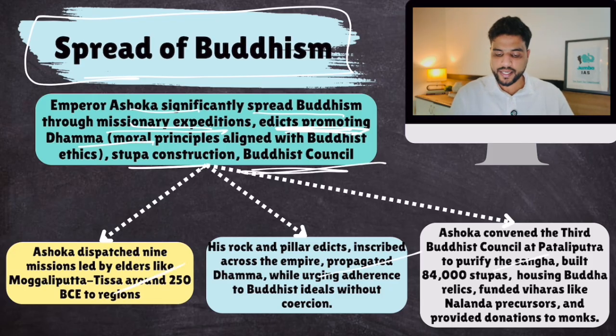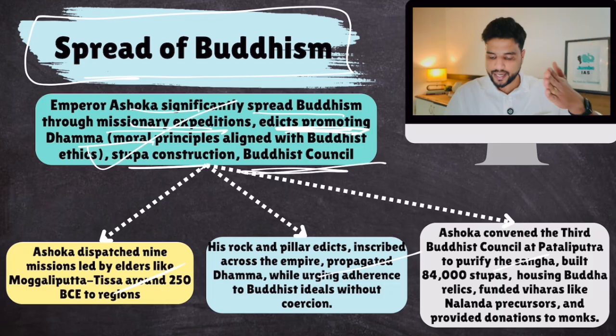Now, details about where he sent his emissaries, to which places. In fact, he sent his son and daughter to Sri Lanka. That's why Sri Lanka is Buddhist. Mahinda and Sanghamitra. And many people were sent to different countries. So he sent missions to different countries. Details about those missions are given in your notes, so do check that out. All right, and that would be all.